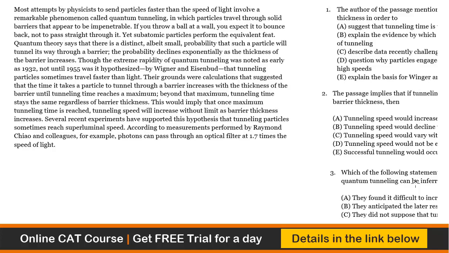Their grounds were calculations that suggested that the time it takes a particle to tunnel through a barrier increases with the thickness of the barrier until tunneling time reaches its maximum. Beyond that maximum, tunneling time stays the same regardless of the barrier thickness. This would imply that once maximum tunneling time is reached, tunneling speed will increase without limit as barrier thickness increases. Several recent experiments have supported this hypothesis that tunneling particles sometimes reach superluminal speed. According to measurements performed by Raymond Chiao and colleagues, for example, photons can pass through an optical fiber at 1.7 times the speed of light.